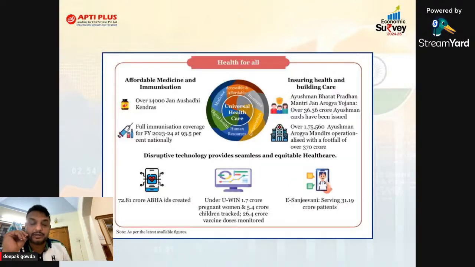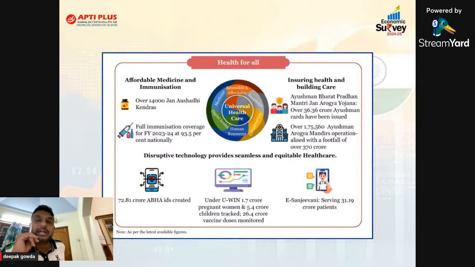In the next slide, again with respect to the social sector, there is a diagram they have provided with respect to universal health care. As we know, the government has launched Pradhan Mantri Jan Arogya Yojana, which we also call Ayushman Bharat. Not only that, day by day the government is going for a universal immunization program, that is Mission Indradhanush.